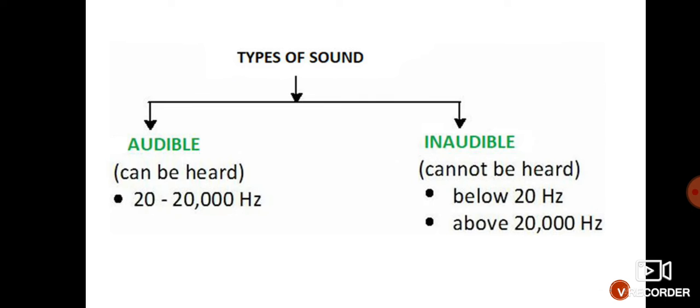Then what is frequency? Do you remember? Frequency is the number of wavelengths passing in 1 second. For example, in 1 second, if 4 wavelengths are passing, then the frequency is 4 and its unit is hertz, and it is written as Hz. Hertz is the unit of frequency. If the number of wavelengths passing in 1 second is more than 20 and up to 20,000 hertz, then this sound is audible sound.